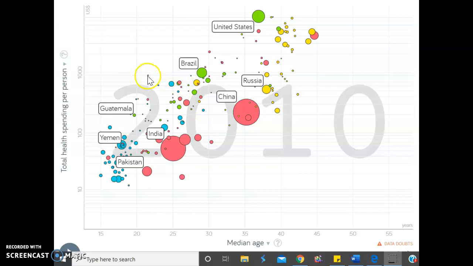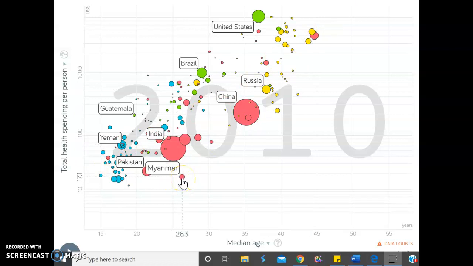As you can see, Equatorial Guinea right there is spending a decent amount of money, but its median age is only 21.6, whereas other countries such as Brazil, who spend around the same amount, the median age is 29. So you can still see that there's a positive trend, but there are some